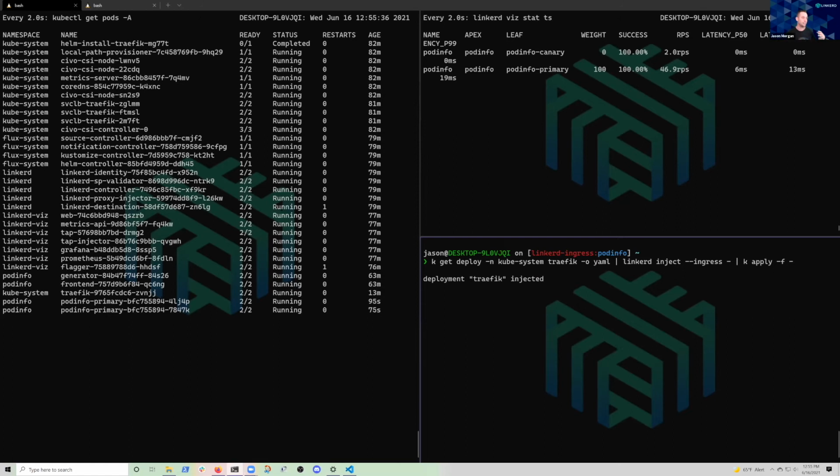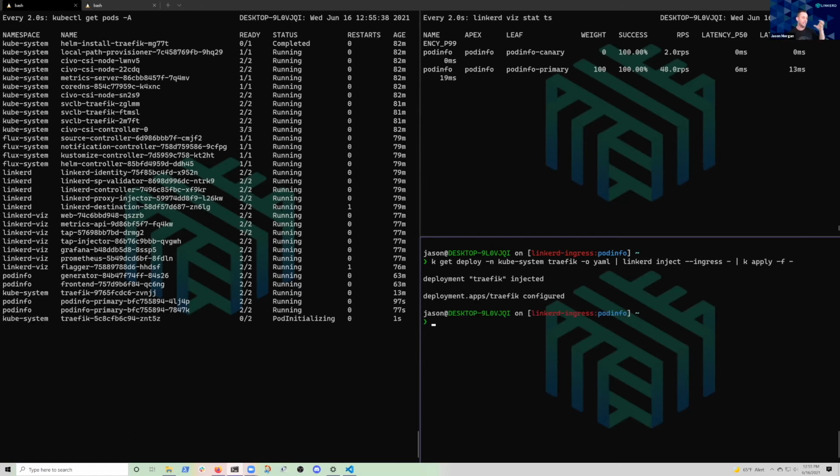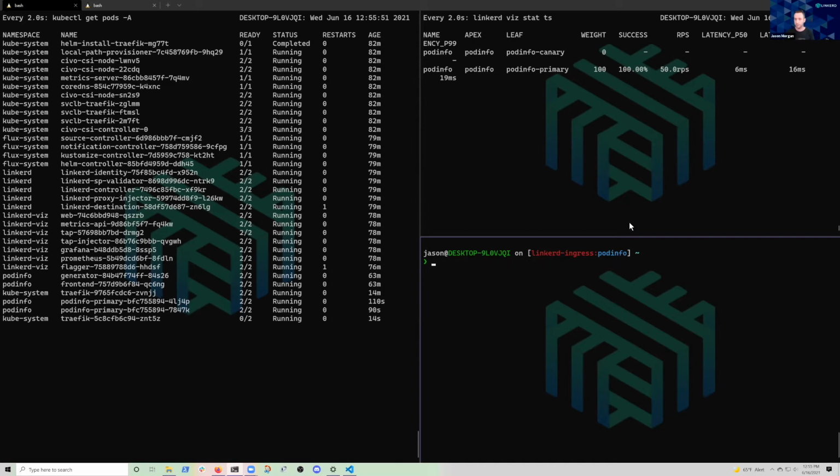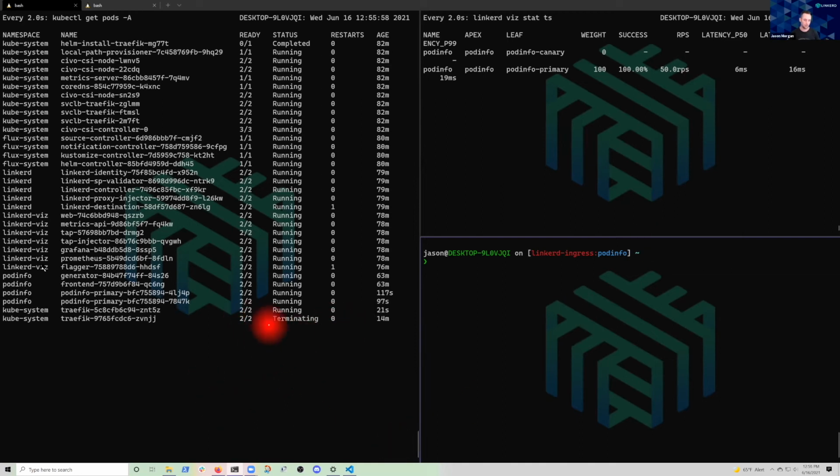And what that means is that if it gets a request from that ingress with the appropriate headers set, so there are some Linkerd specific headers in the request, we're going to go ahead and transform them. So let's do that. We see a new version of traffic spinning up, and we're going to look at that ingress object in a second, just so what I'm saying makes a little bit more sense.